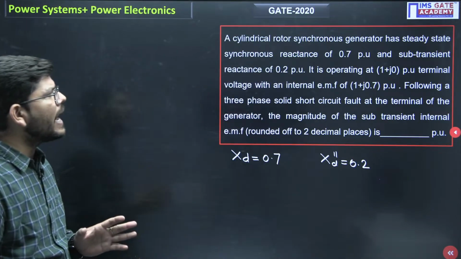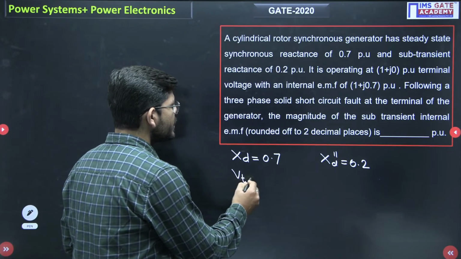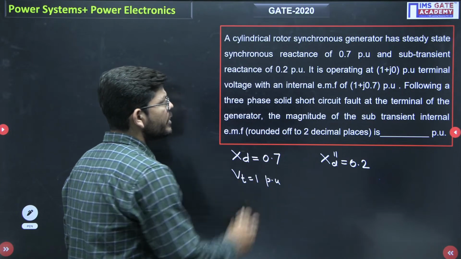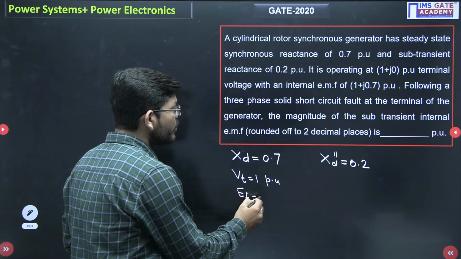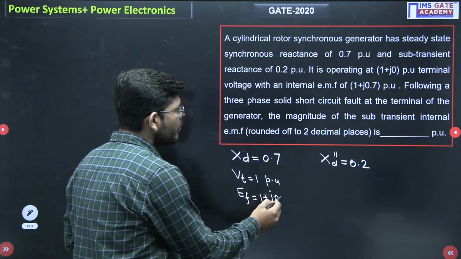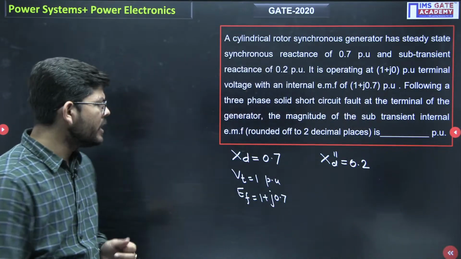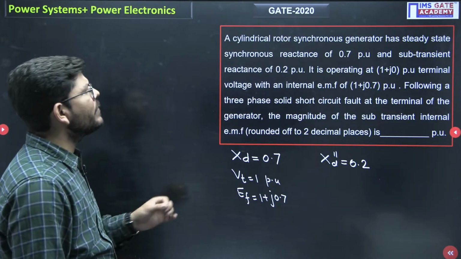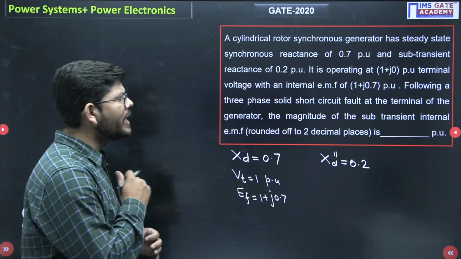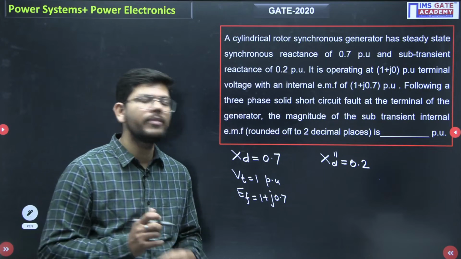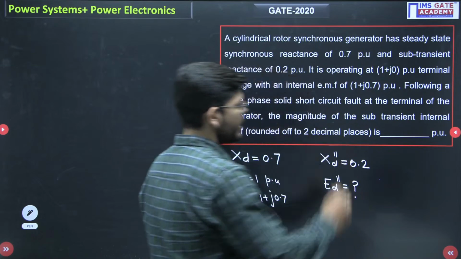It is operating at 1.0 per unit terminal voltage. So what is the terminal voltage? It is 1 per unit, 1 plus j0 is 1 per unit. And internal EMF E_f was given to us, which is 1 plus j0.7 per unit. Okay. So internal EMF was 1 plus j0.7. Following a 3-phase solid short circuit fault at the terminal of the generator, the magnitude of sub-transient internal EMF will be what? We have to find what will be the value of E_f double dash.